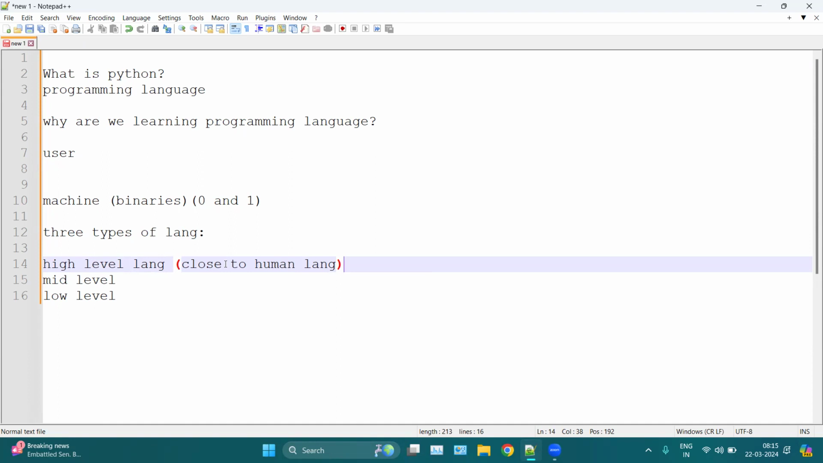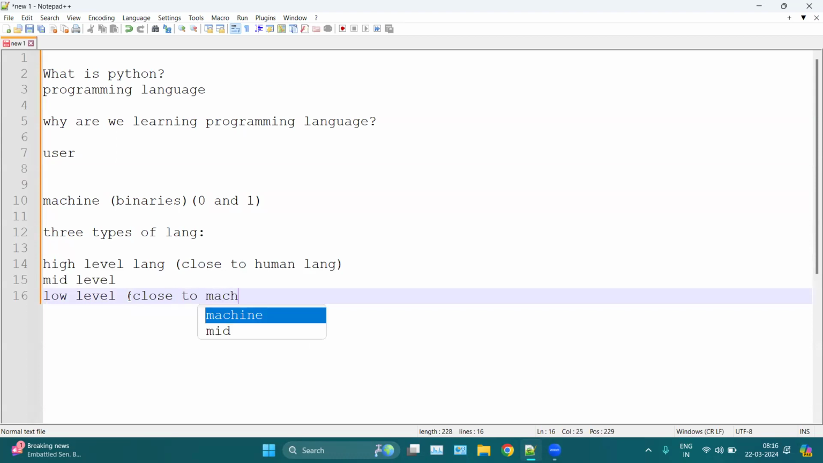For example, Python is a high level language. The source code of Python, the syntax of Python, the keywords of Python, are all in English, so you can easily understand. That is why it is a high level language. Then we have low level languages, which are close to machine language, which means binary. For example, assembly language.